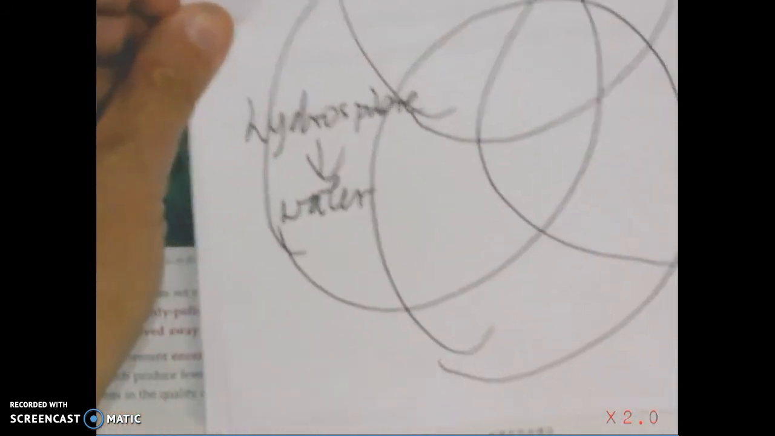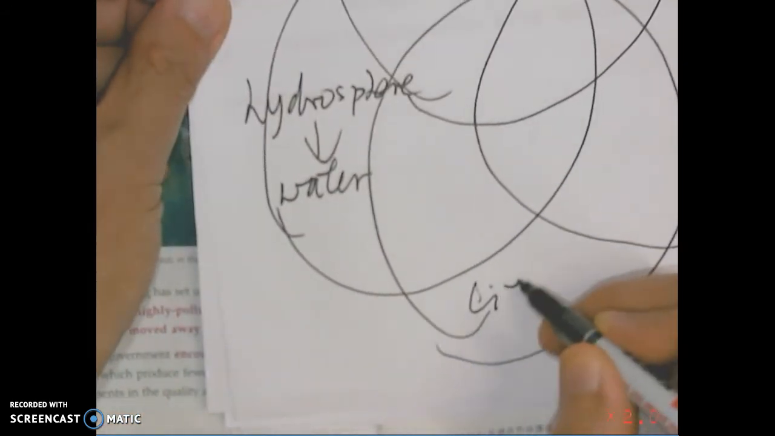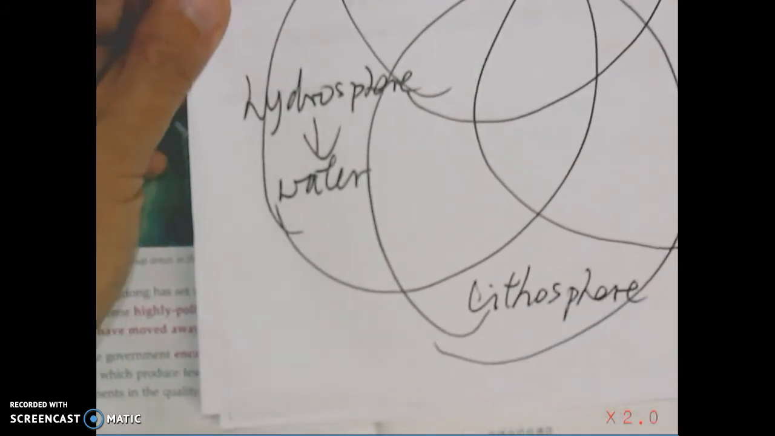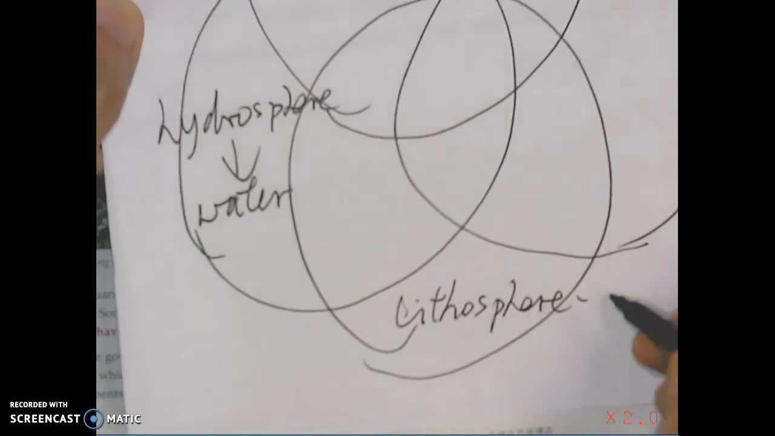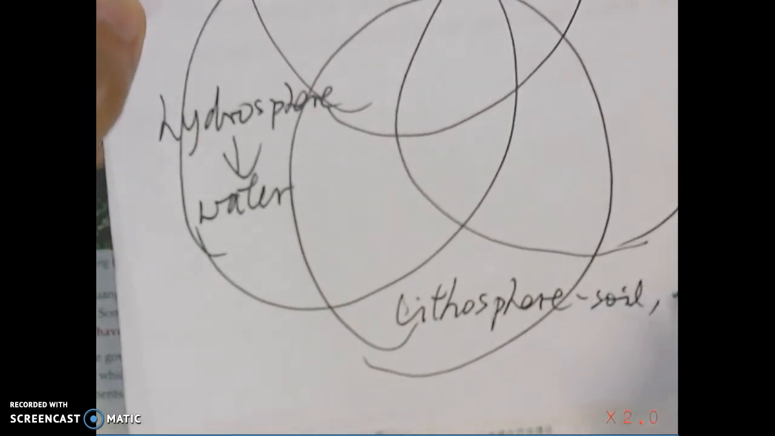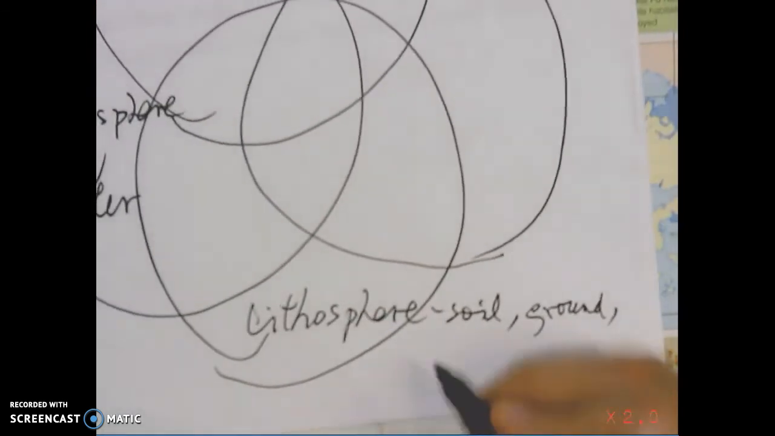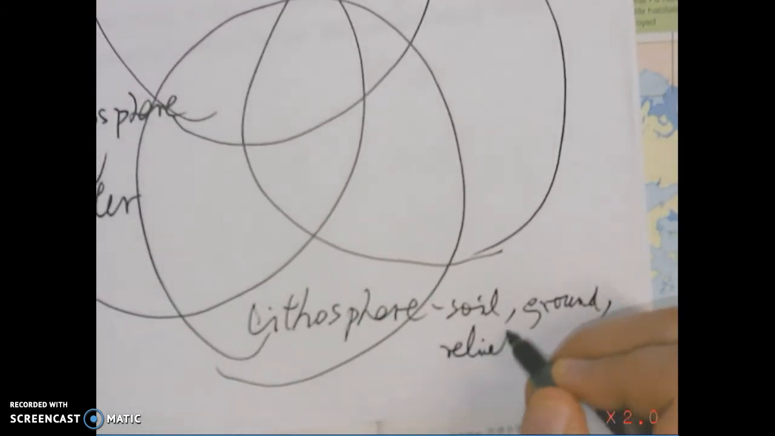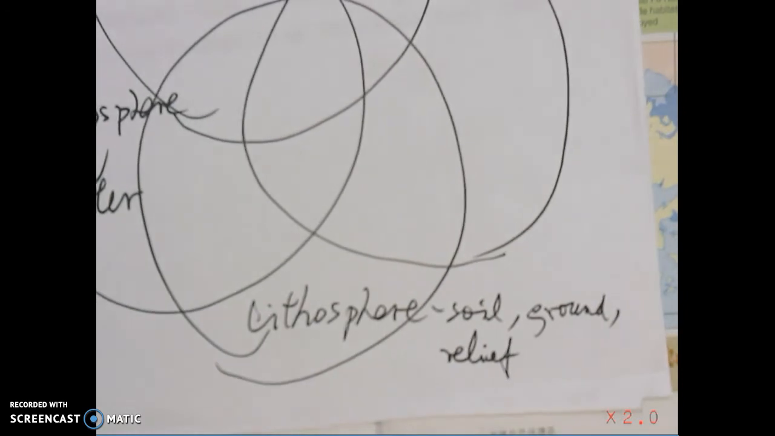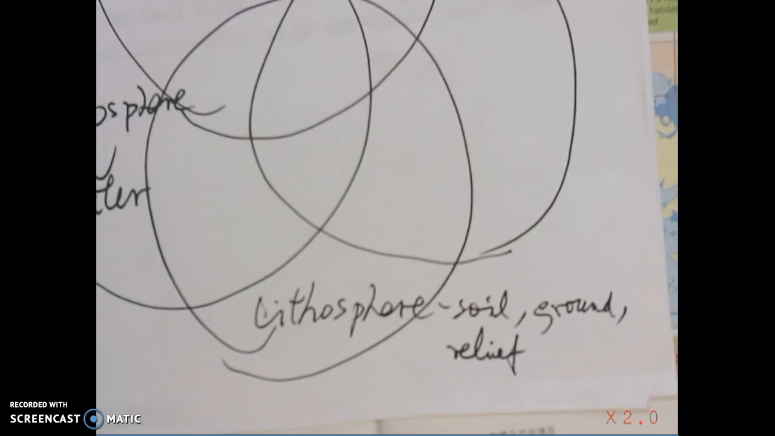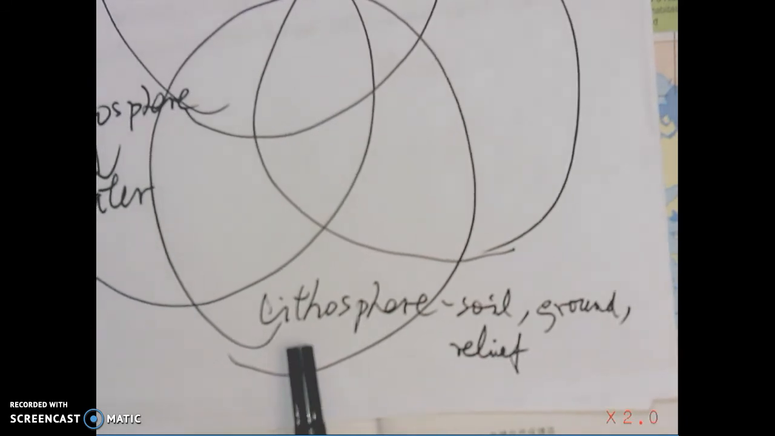And then number 3, we have the lithosphere. This word lithosphere means all the soil, solid ground, or the relief of a place. That means the crustal matter, all the solid rock or the loosened soil, will be included in the lithosphere.